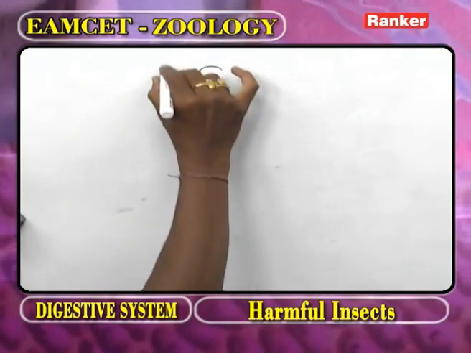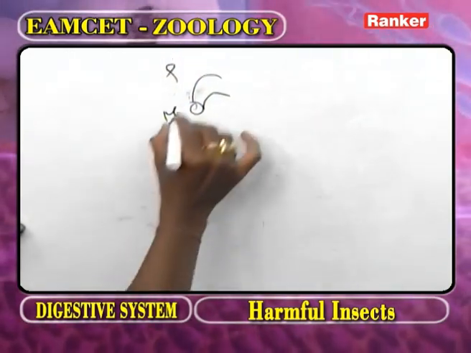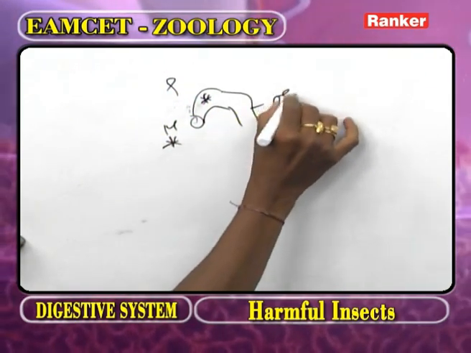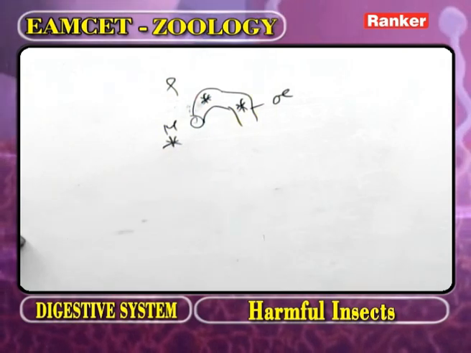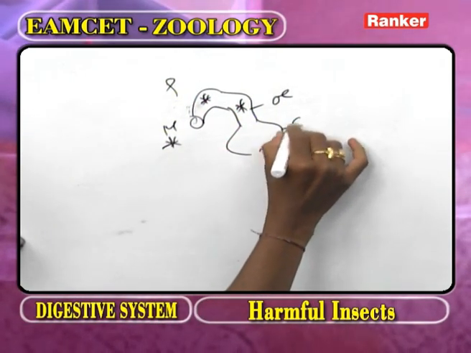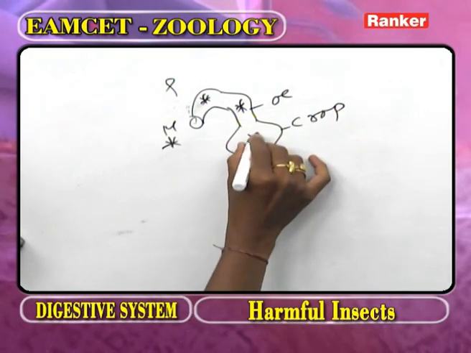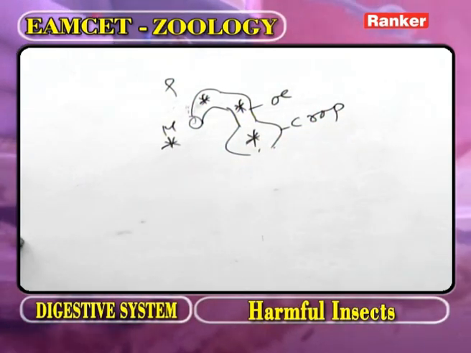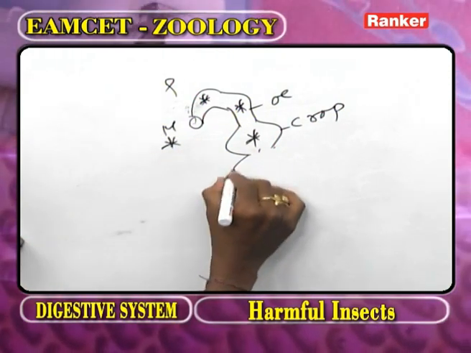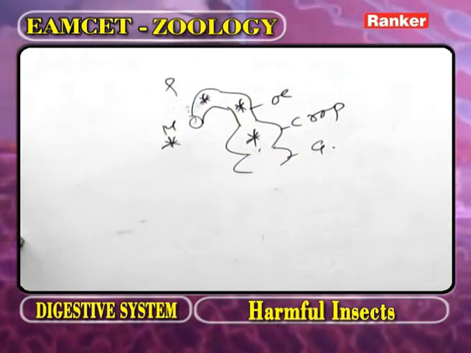Now this part we call the pharynx. In the pharynx, no digestion. Now this part, the esophagus. In the esophagus, no digestion. Now this part we call the crop. In the crop, the digestion takes place. Almost all digestion takes place in the crop. Now this part we call the gizzard.